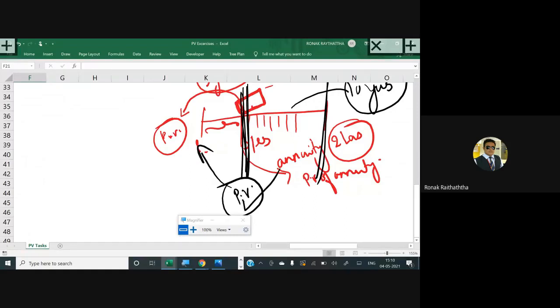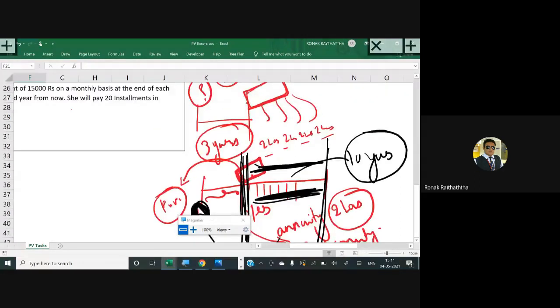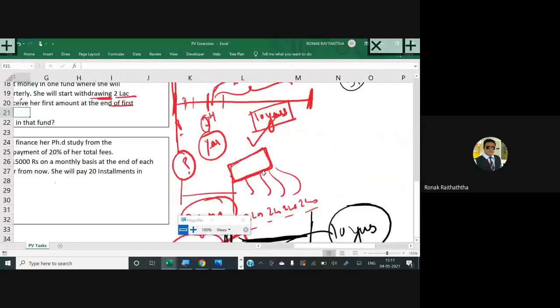First of all reach over here, at the beginning of the 4th year. First of all reach over there and then try to reach over here. But this black portion is anyway the annuity, so we can find the present value of annuity at the beginning of the 4th year. I hope you have understood this. So I'm doing over there the calculations.